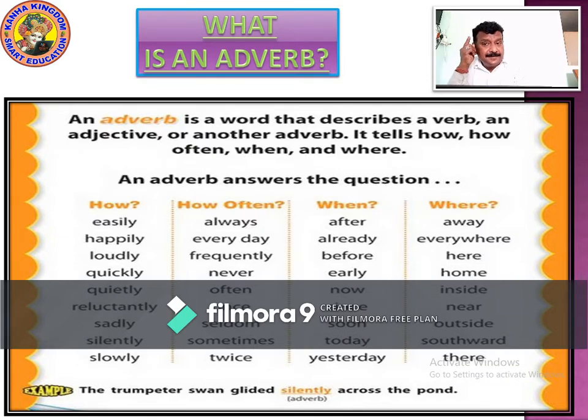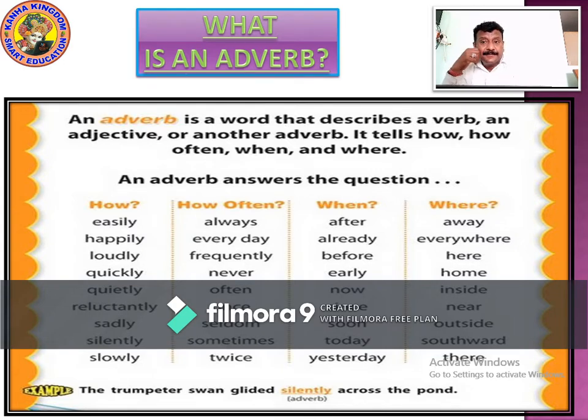He runs 1 kilometer every day. So now this is the example of how often. He comes here and goes. How often? Frequently. So now what is the adverb doing here? Frequently, always, every day. It is answering the question of how often.